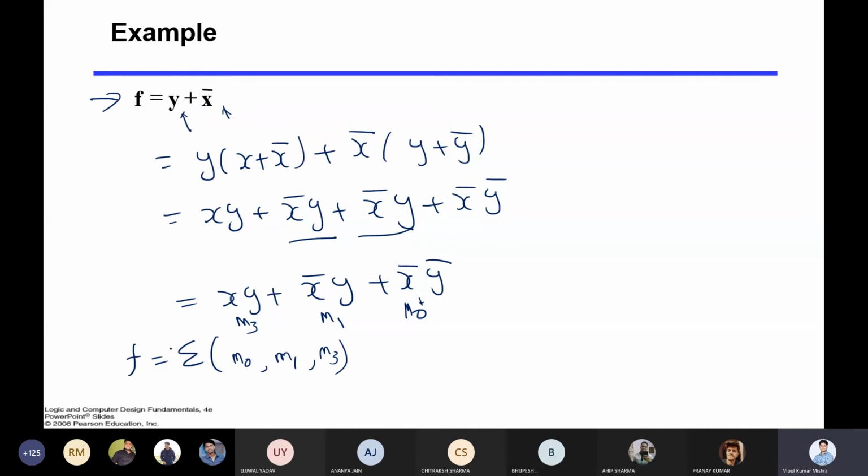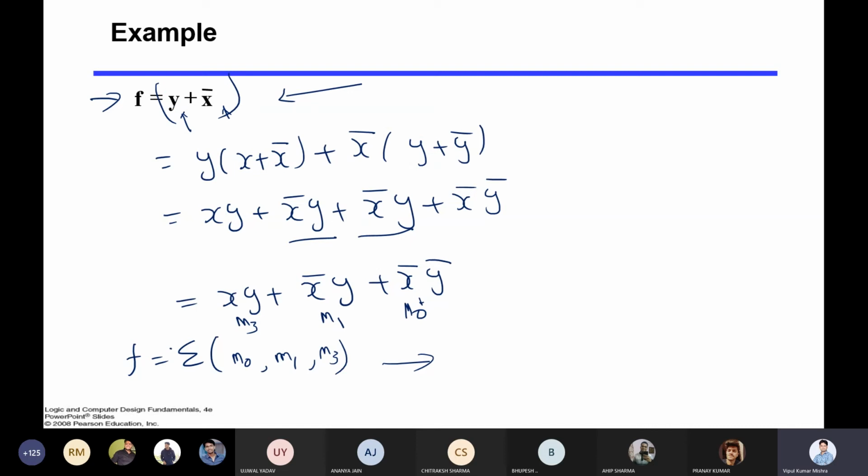Now let's come to another style. Now suppose I want to represent this in the way of max term, right? Max term. So what will be the max term? It is the inverse of this. So the max term, you can see if you say like this, now both literals are there. You do not need to add any literals here.